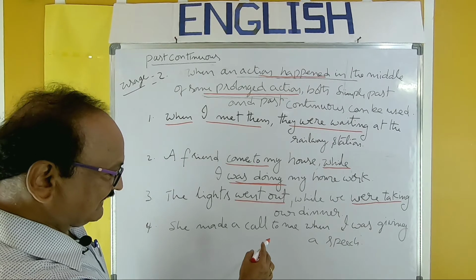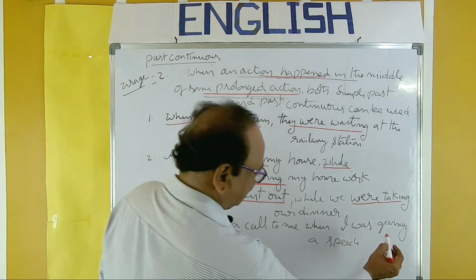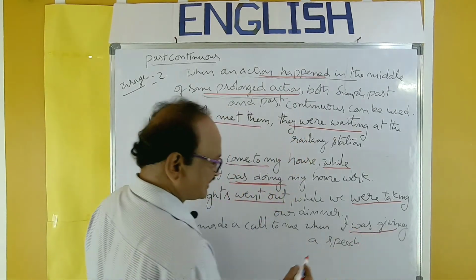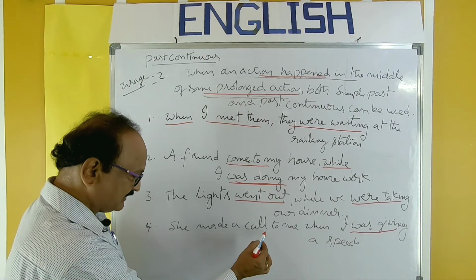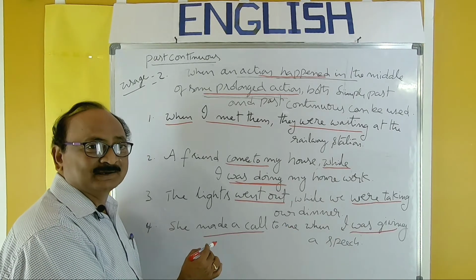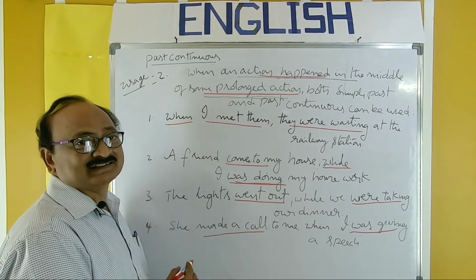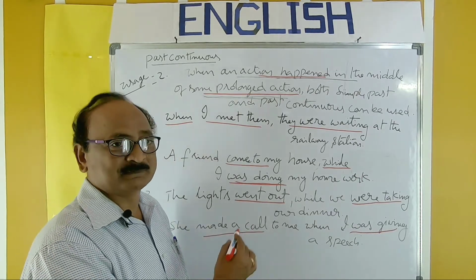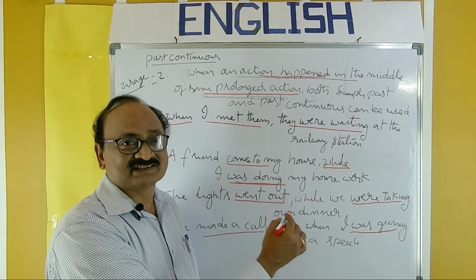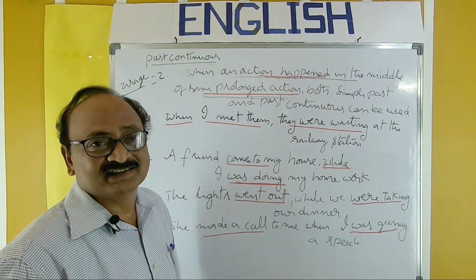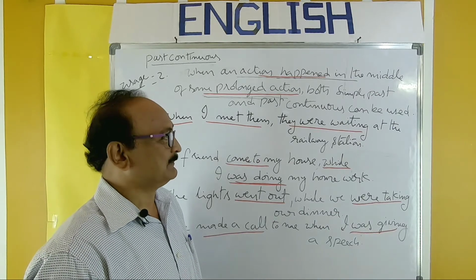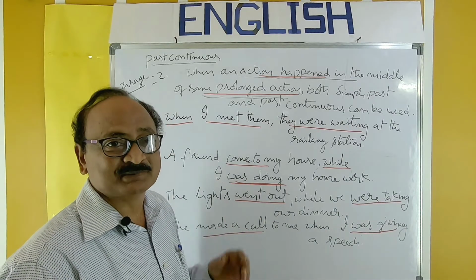She made a call to me while I was giving a speech. I was giving a speech, that action was in progress. She made a call happened in the middle. In this manner, both simple past and past continuous can be used together. So this is the second and most common usage of past continuous and simple past.